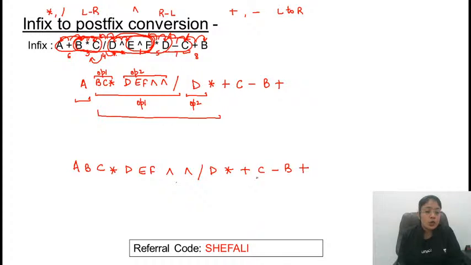See if it is correct or not. Yeah, I guess that's correct. Is this clear? So this is the equivalent postfix expression. This is the answer. Is this clear to everyone?